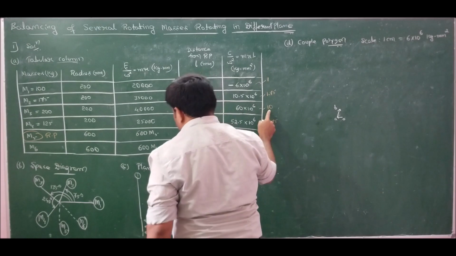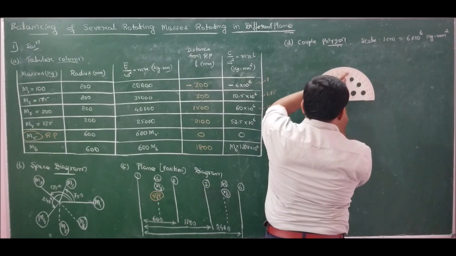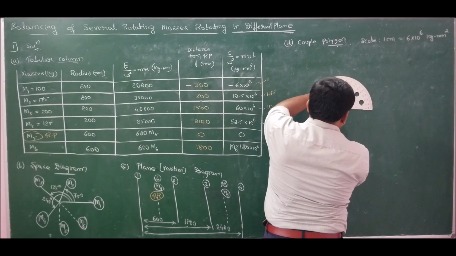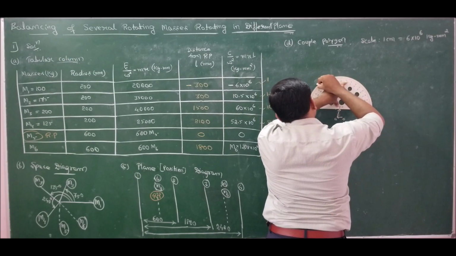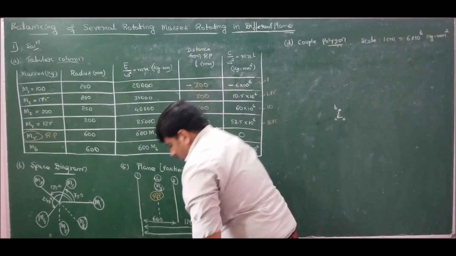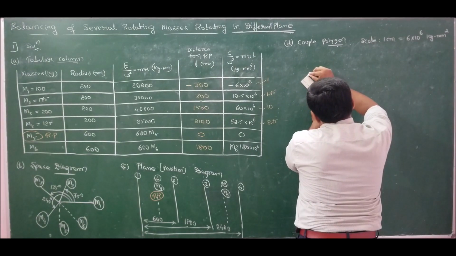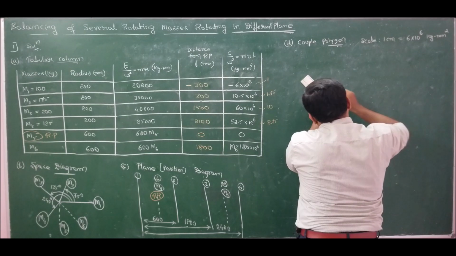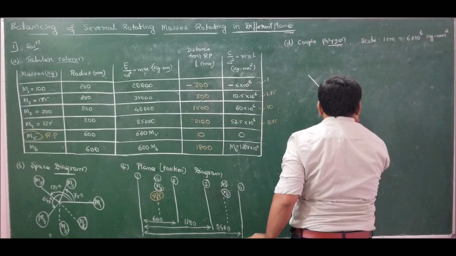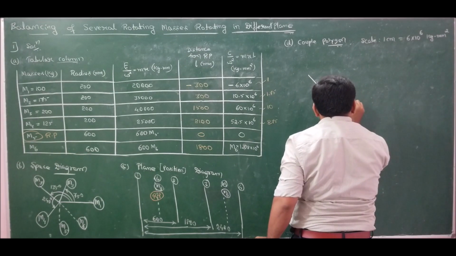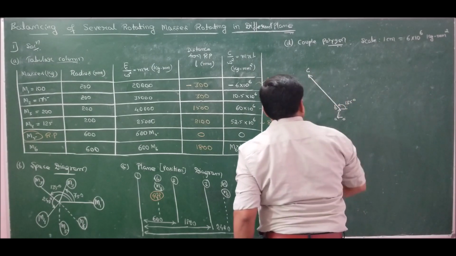Next we have 10 centimeter. Angle is 135 degrees from M1. Measure 135 degrees positive. So here I have 135 degrees and the length is 10 centimeters. Done. Angle is 135 degrees.